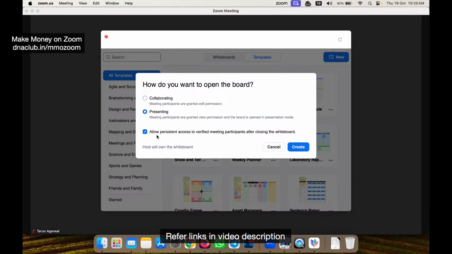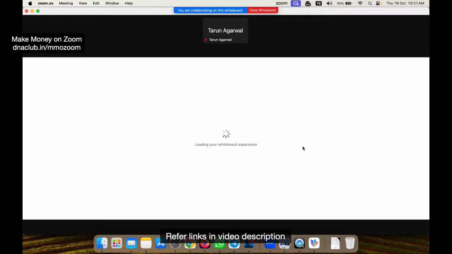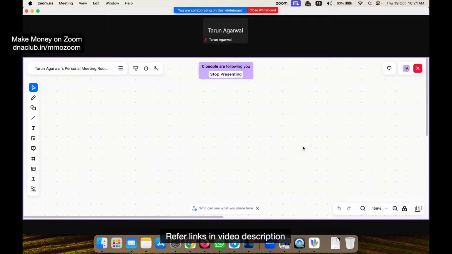And this should be checked, which means all the participants who view my whiteboard while I explain something can check out this whiteboard later on also. I want to give them the option that they can see it later also. Only the participants will have access to this whiteboard. So fine, if I click on create, it is going to give me a proper whiteboard where I can explain a particular concept.